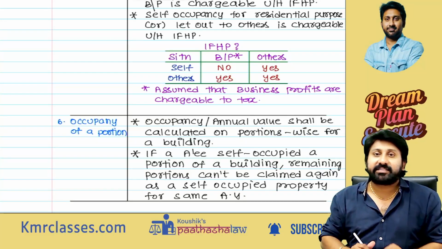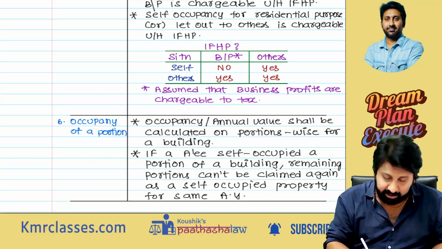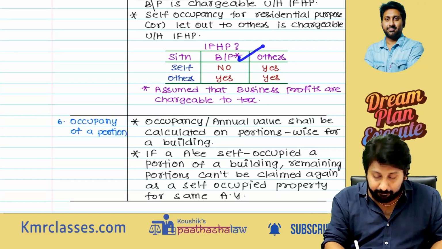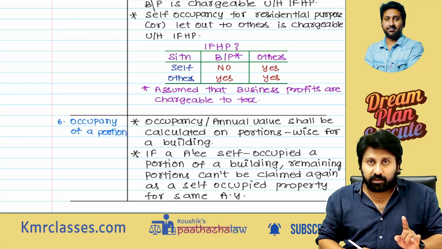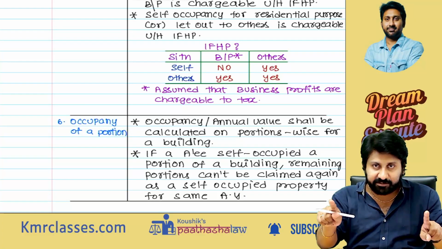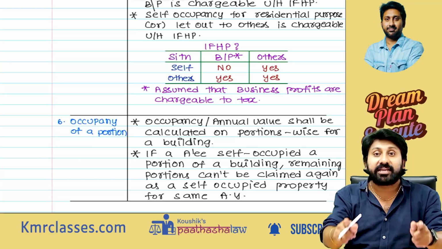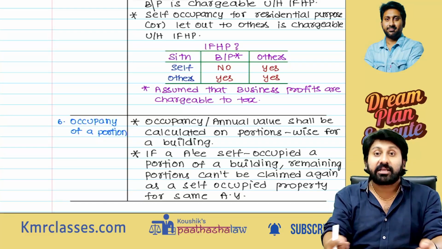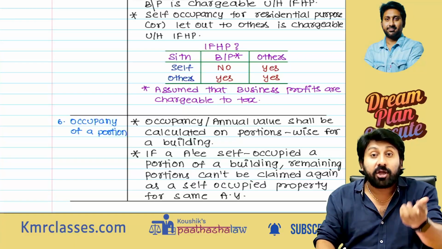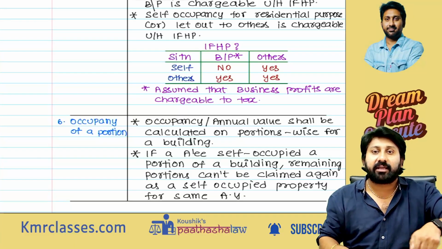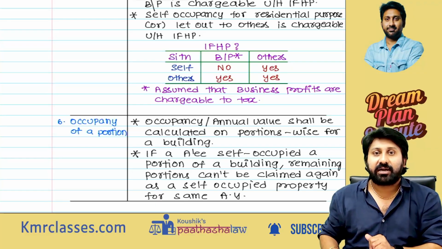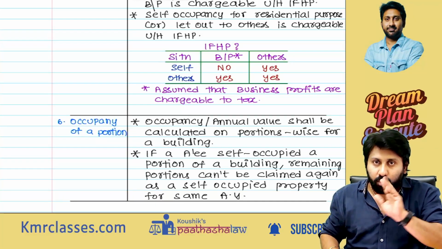Four possibilities are there. There is a house property, and I am using that property for my business. Now, that particular annual value will not be chargeable under IFHP because you are not using it for any other purpose. For your business you are using it. Under the head PGBP, you will claim depreciation on that property. Therefore, in PGBP you can't claim notional rent on that. So under the head PGBP, no notional rent is allowed.